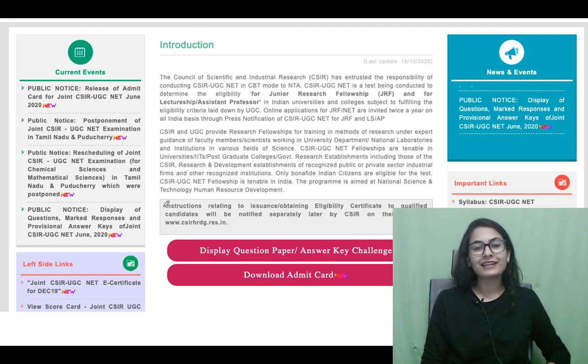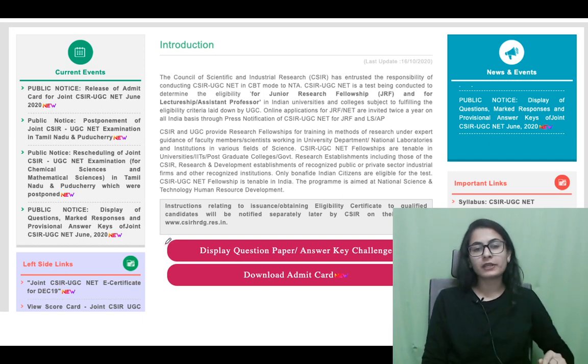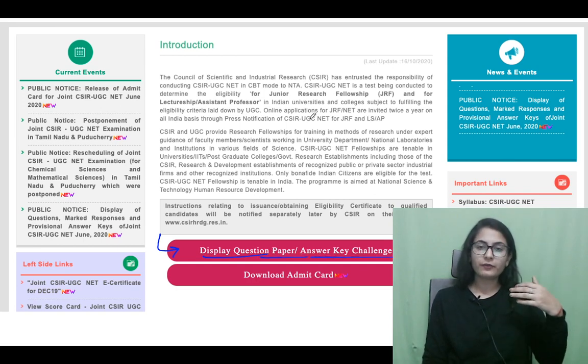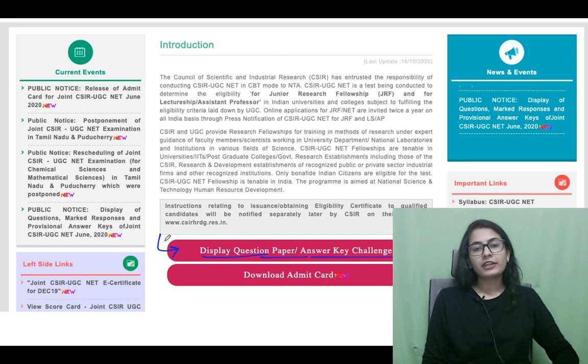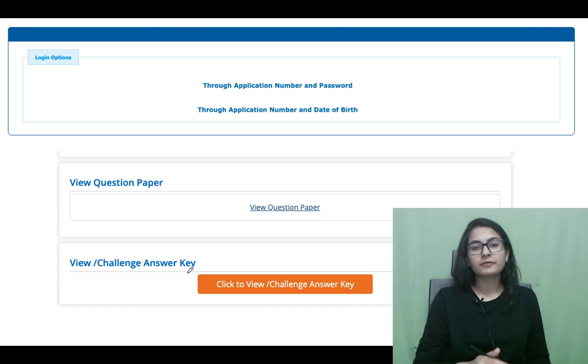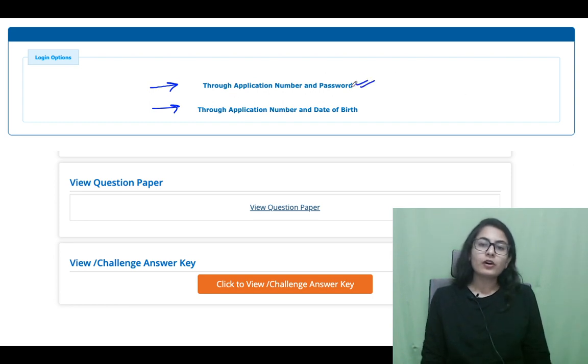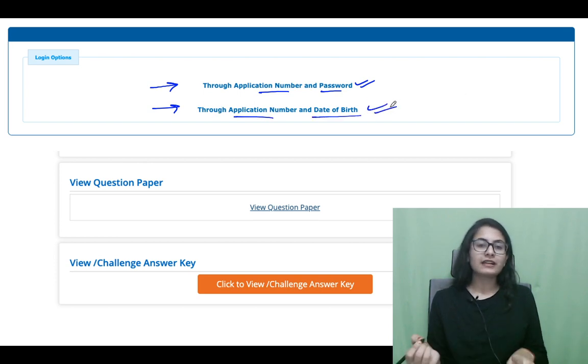Let's quickly dive into how to first see the question paper and answer key, and how to match them properly. First, display question paper and answer key challenge. This is the link you open first on the official website of CSIR.net. This is the home page, and you directly click on display question paper / answer key challenge. Then, in the next tab that opens, you will have two options: log in through application number and password, or through application number and date of birth.